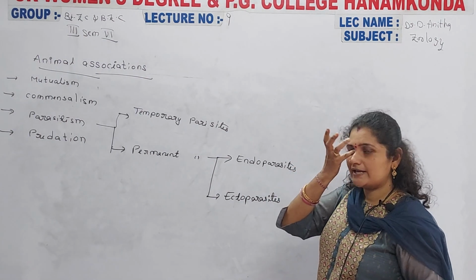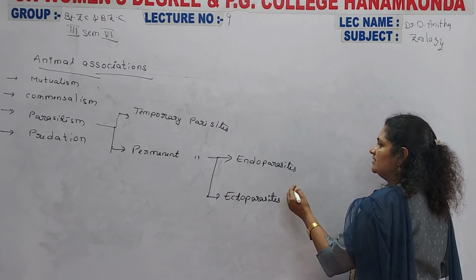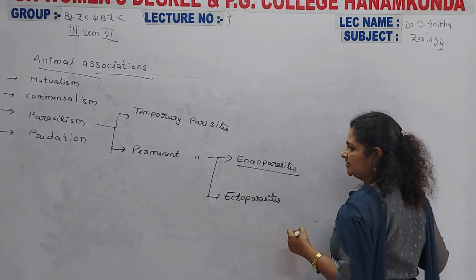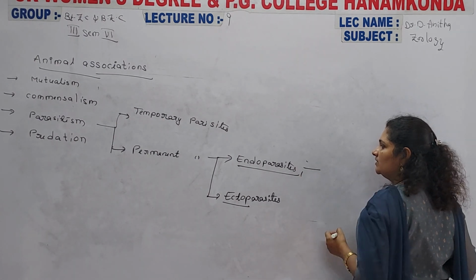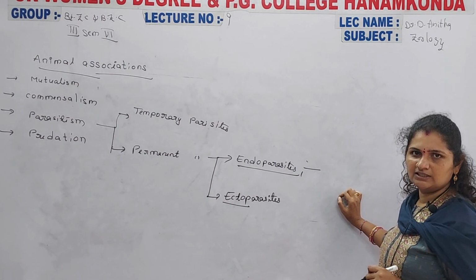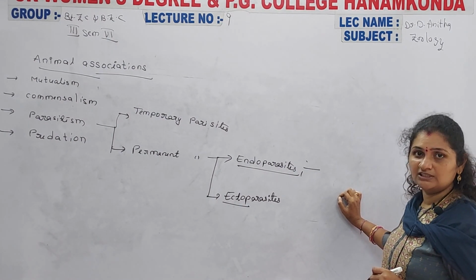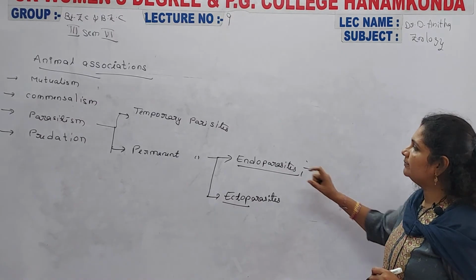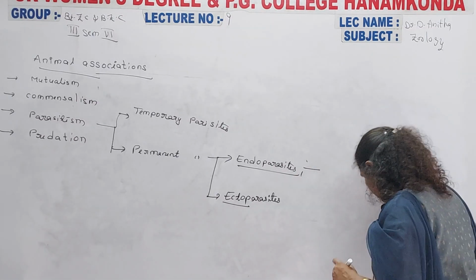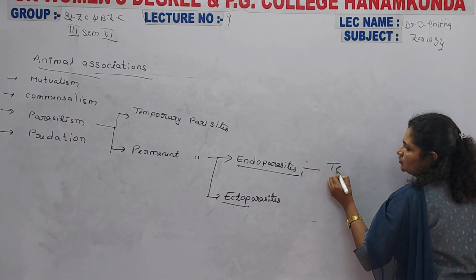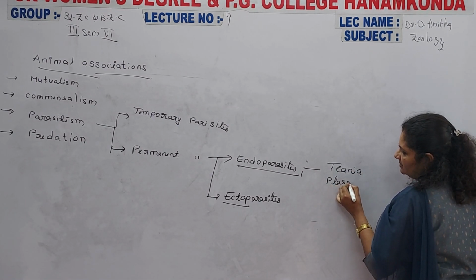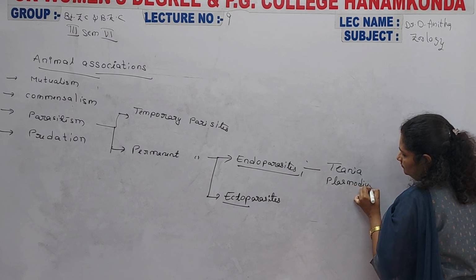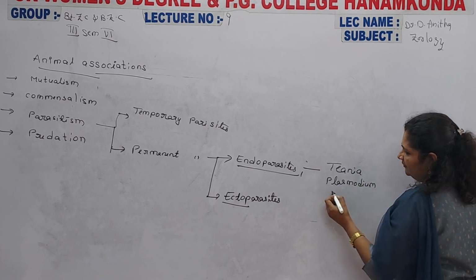Endo means the inner region, ecto means the external region. An endoparasite lives a parasitic life permanently inside the internal region of the organism. Those organisms are mainly Taenia solium, Plasmodium vivax and Fasciola.